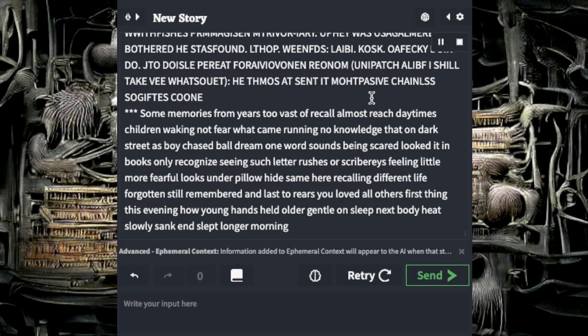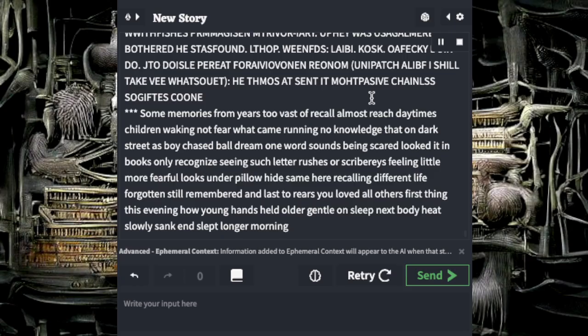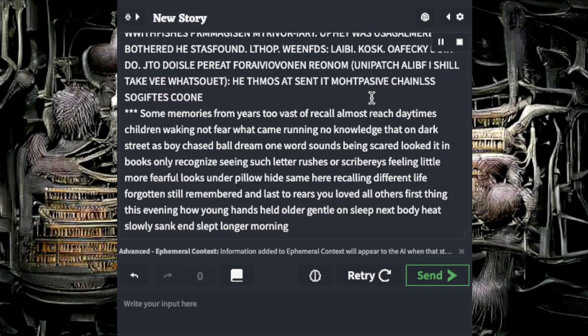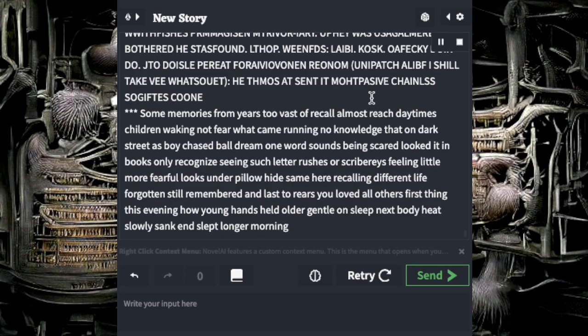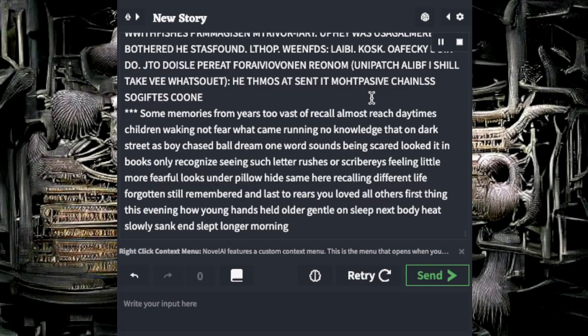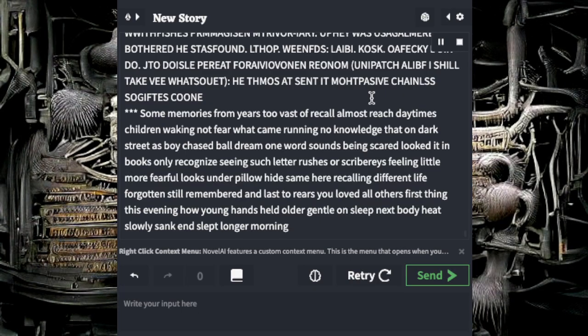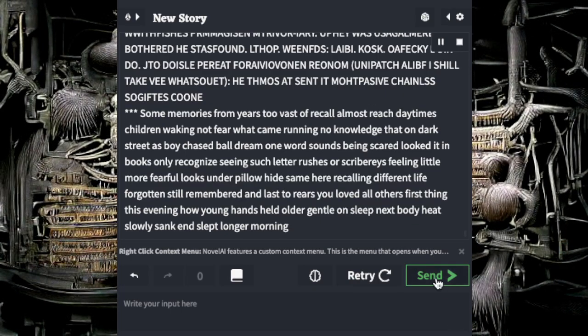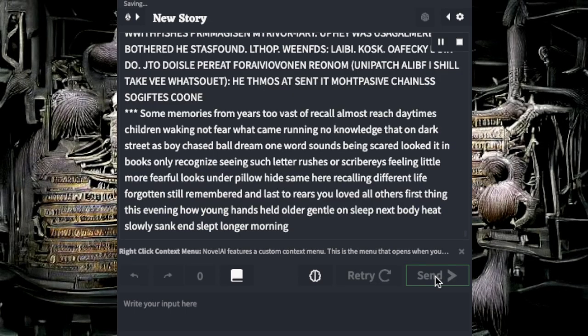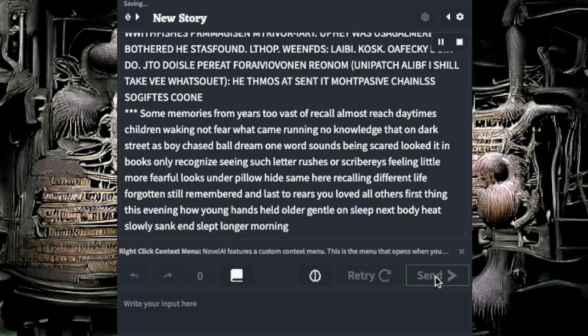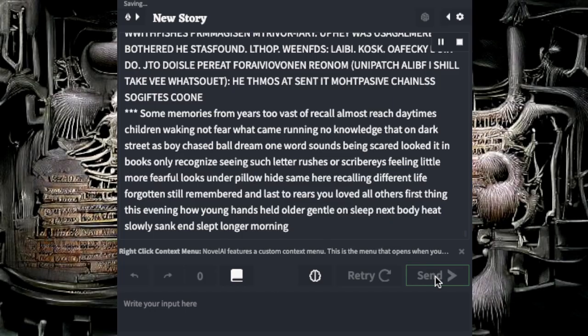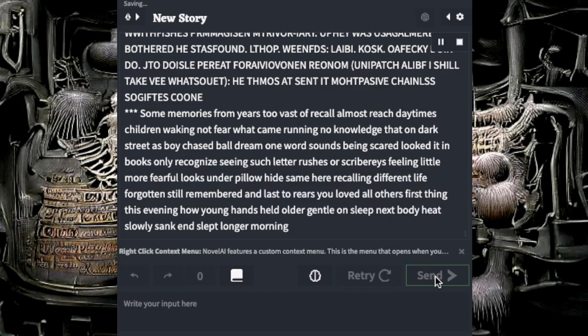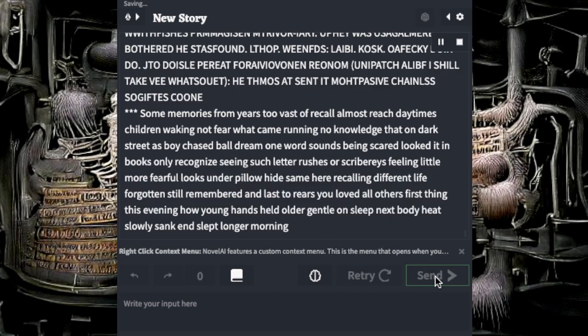Some memories from years too vast of recall almost reached daytime's children waking, not fear what came running, no knowledge. That on dark street his boy chased bold dream, one word sounds being scared, looked it in books, only recognize seeing such letter rushes or scriberies, feeling little more fearful, looks on the pillow, hide sane here, recalling different life.